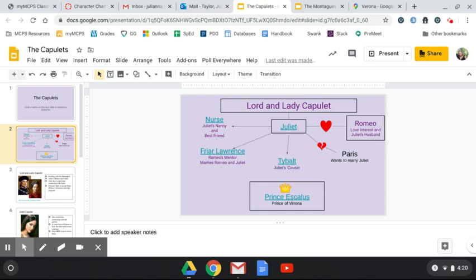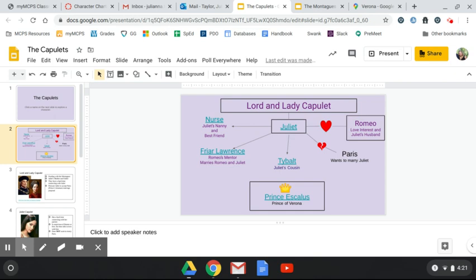Remember when we read the prologue last week? "Two households, both alike in dignity, in fair Verona, where we lay our scene, from ancient grudge break to new mutiny, where civil blood makes civil hands unclean." So basically, you've got two old families. They've been in this city for a long time. The Capulets and the Montagues. They're both really wealthy. They both have a lot of people who work for them, and they hate each other. And it's an old fight. Nobody really knows how it started, but it's been around. This fight has been a part of the life of Verona for a long time.